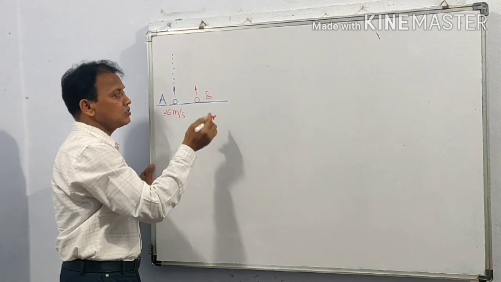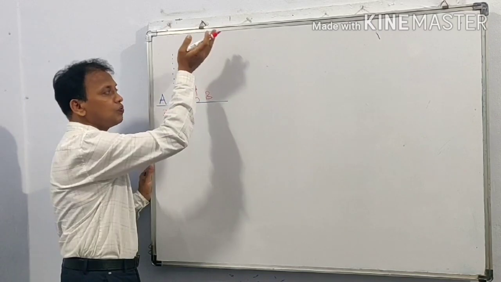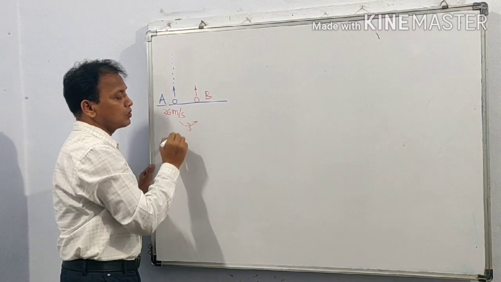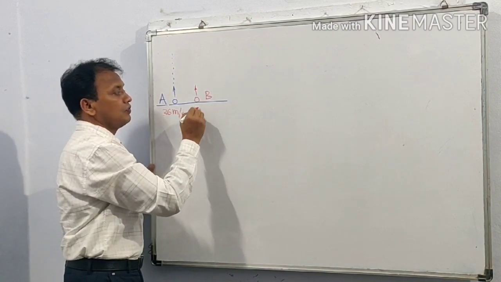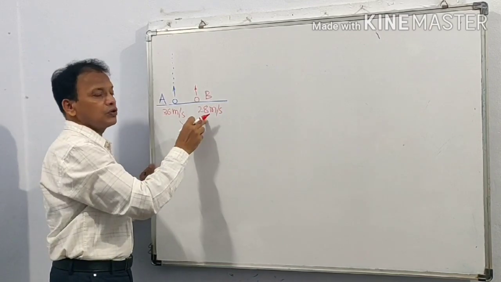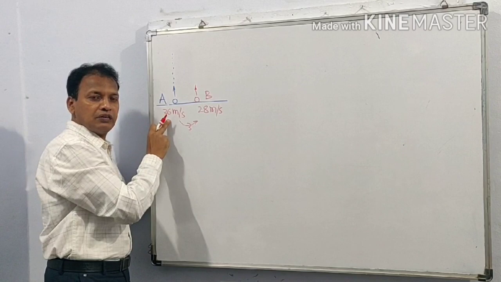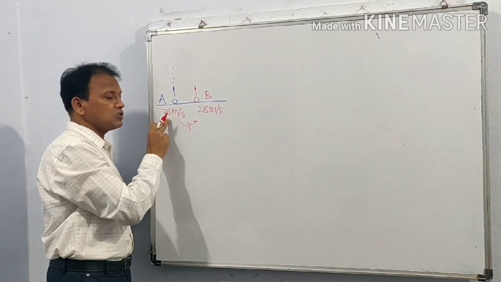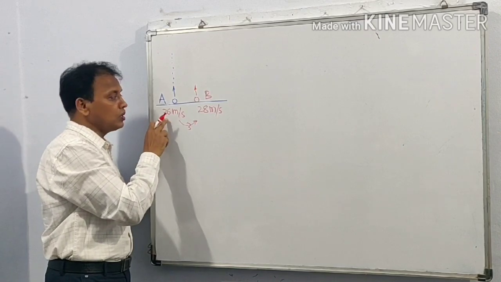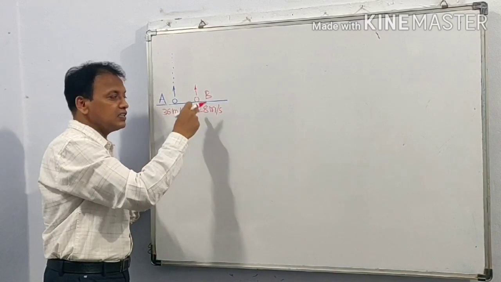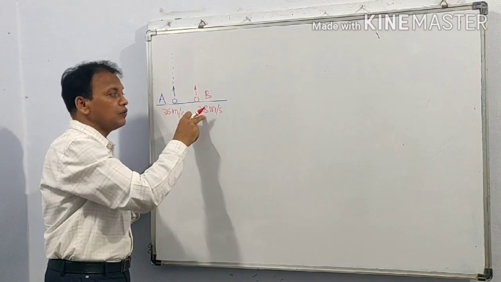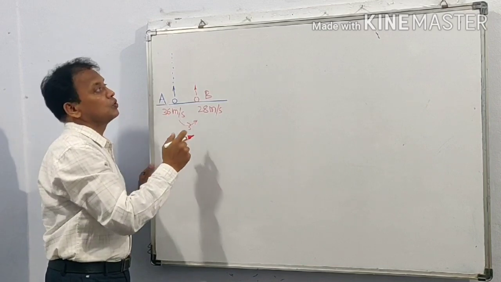After 3 seconds, stone B is thrown vertically upward, with velocity 28 meter per second. That is, 3 seconds after stone A, another stone B is thrown vertically upward with velocity 28 meter per second.